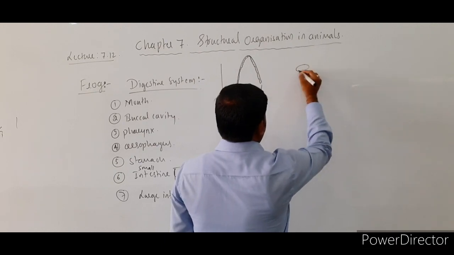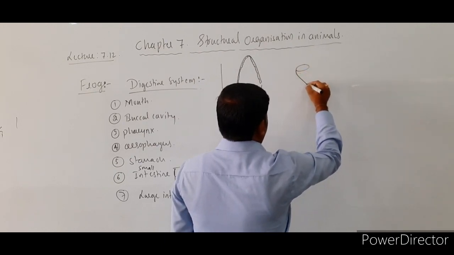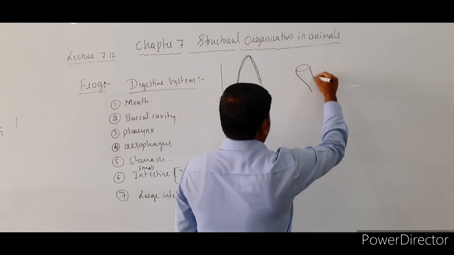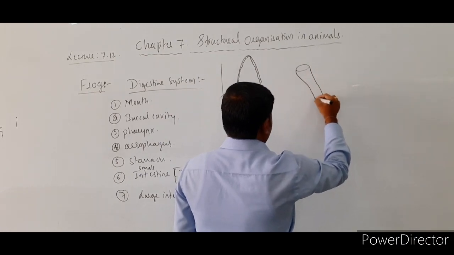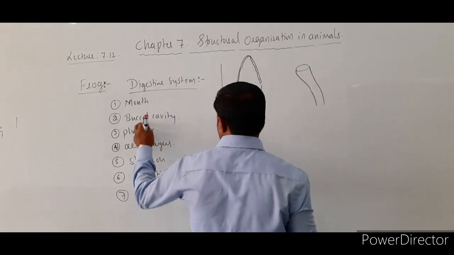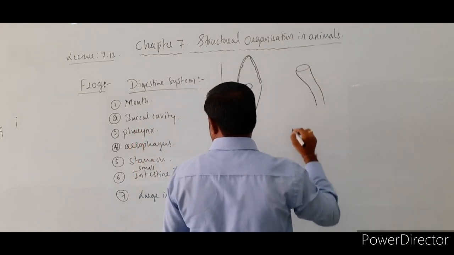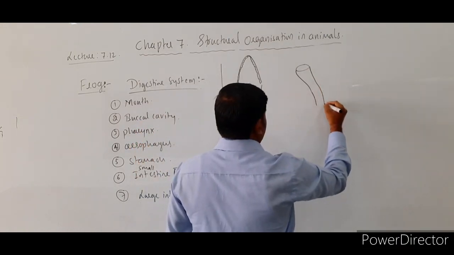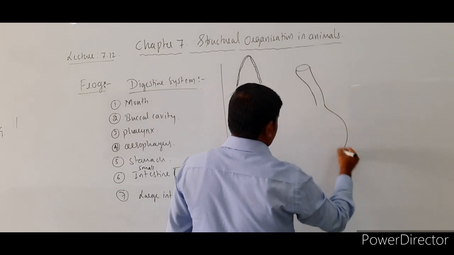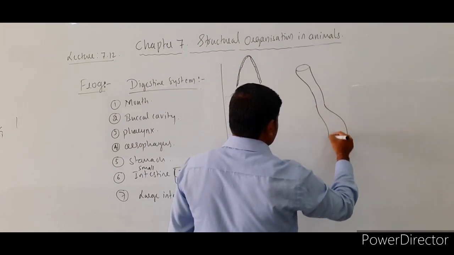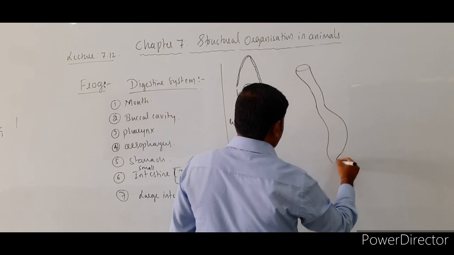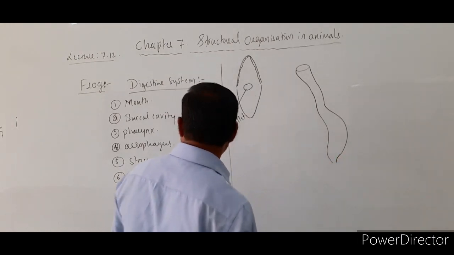This is the gullet, from which a tubular structure that we come across here includes the buccal cavity, pharynx, esophagus, and then the stomach, right? And here we come across a bulged structure, that is the stomach.